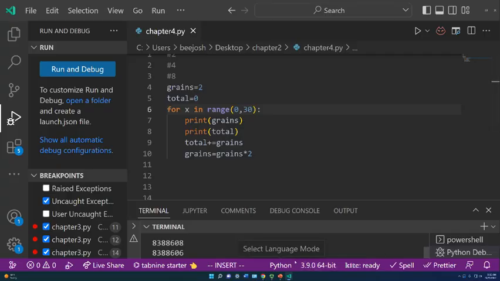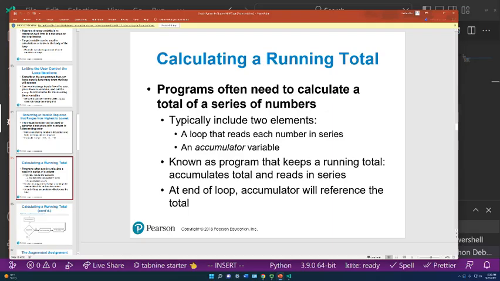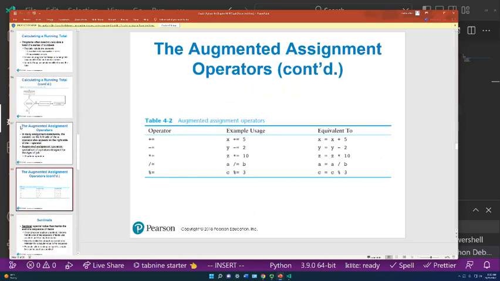Let's go ahead and look at our PowerPoint. Okay, I already showed you the shortcut. I just used it.